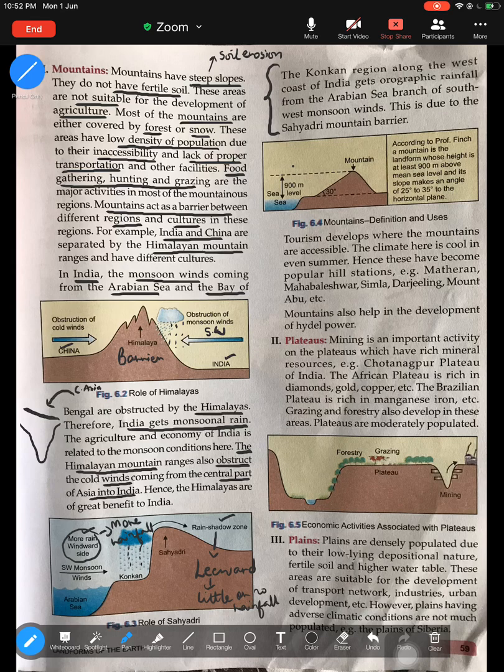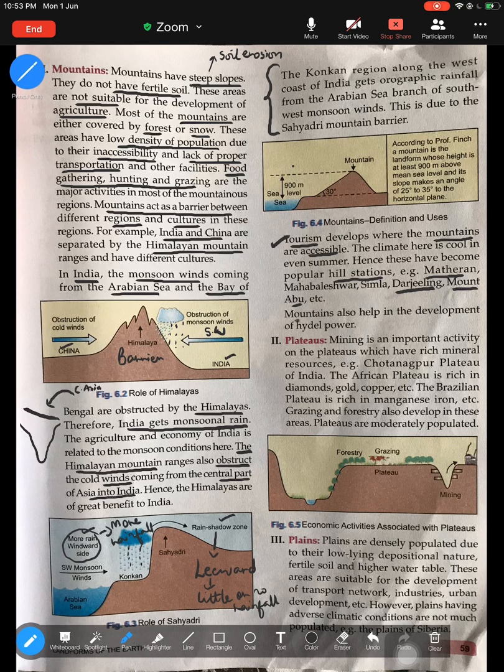part of our country. Next feature of mountain here is something to do with tourism. Tourism can develop where the mountains are accessible, especially the hill stations, Darjeeling, Sikkim, all the hill stations like Mount Abu are accessible, and they attract a lot of tourists because these mountain areas are accessible.